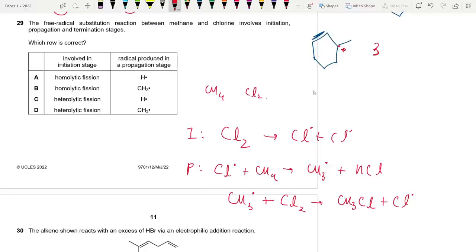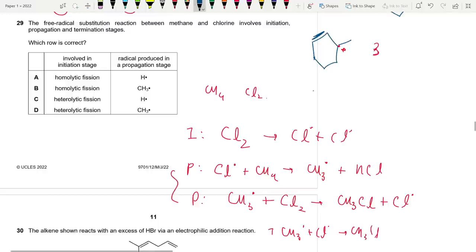Okay. Now, this is the first step. Okay. Now, this is also propagation. Termination is basically something like this. CH3 plus Cl is equal to CH3Cl. This is termination. Propagation is 2 steps.